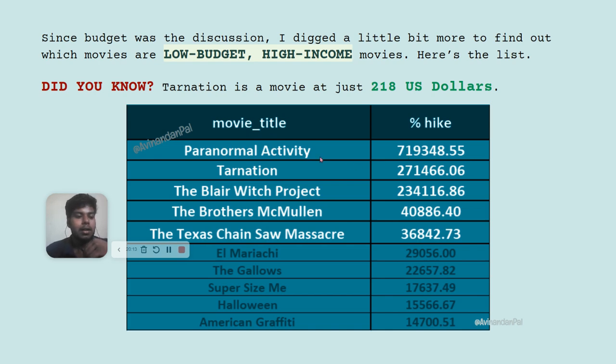Okay, and I don't know if you knew this. I also knew this for the first time here. The Tarnison is built on 208 US dollars, and it has a hike of 2,71,000. So yeah, there are some movies which have low budget but can have high income. So again, it points out that there is not much dependency between budget and gross.